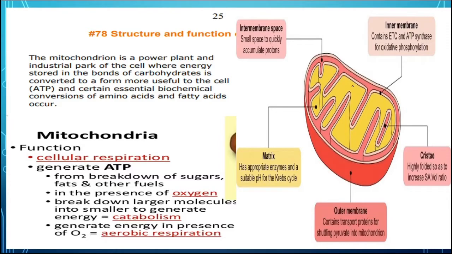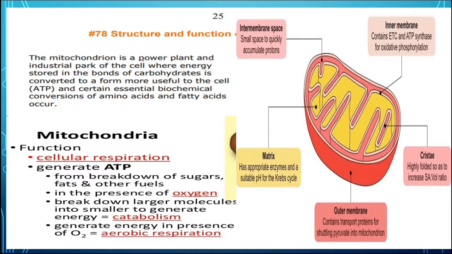So in this way these are the parts of the mitochondria. In the matrix, circular DNA as well as 70S type of ribosome is also there, which help in the process of protein synthesis. That's why mitochondria is also known as the semi-autonomous body of the cell.